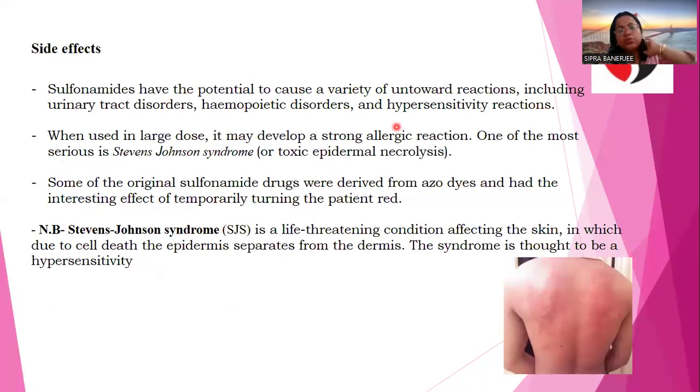Some of the original sulfonamide drugs were derived from azo dyes and had the interesting effect of temporarily turning patients red. Stevens-Johnson syndrome is a life-threatening condition affecting the skin, in which due to cell death the epidermis separates from the dermis, like a dermatitis problem. In many cases, I have seen that. In case of this drug's action, the skin has patches of red. The syndrome is thought to be hypersensitivity, and this is not treated.